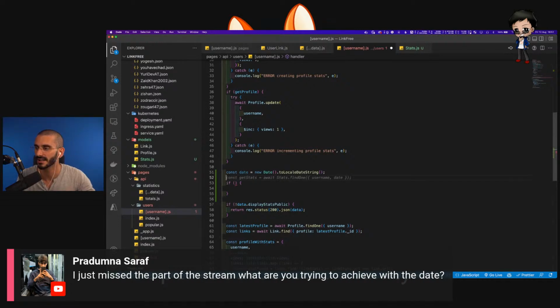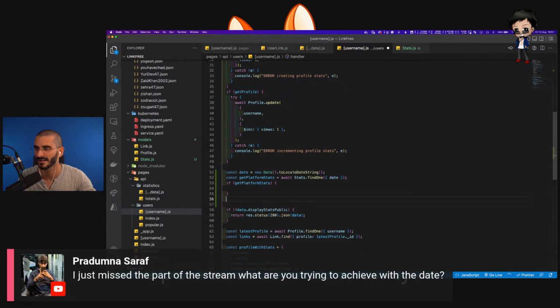That's interesting how autocomplete goes. I want to say maybe, I don't know, get platform stats. It's stats find one. There's no username there. We're not doing it user specific. It's just on date. So if it exists, do this, and then we'll duplicate that, and if it doesn't exist, do something else.